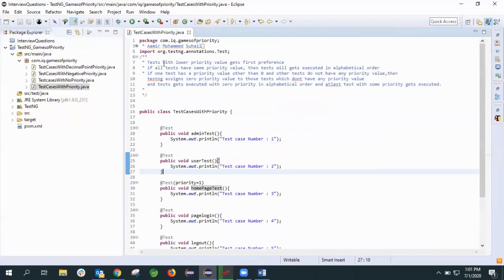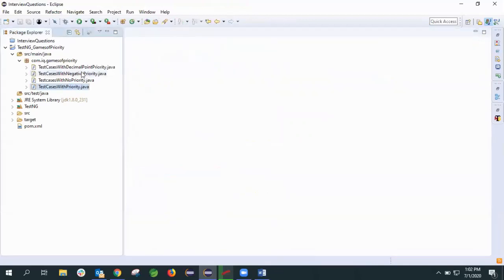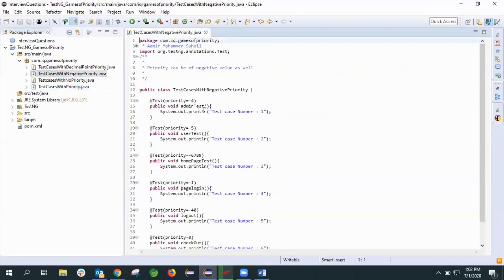Let's read this. Tests with lower priority value get first preference. Next, if all the tests have the same priority, then tests will get executed in alphabetical order. We have seen this. Next, if one test has a priority value other than 0 and other tests do not have any priority value, we have just now seen this.